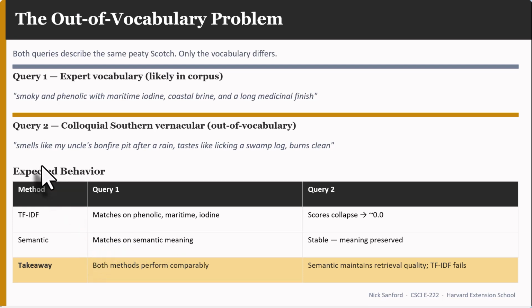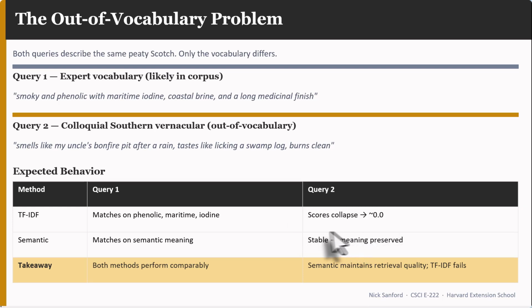Let's look at the query number 2. Smells like my uncle's bonfire pit after a rain. Tastes like licking a swamp log. Burns clean. That is obviously not the type of wording that a professional would typically use to describe a whiskey. Because these words are not likely to be in the corpus, the TF-IDF is going to collapse. It's going to go to 0 or near 0 because those words just aren't there.